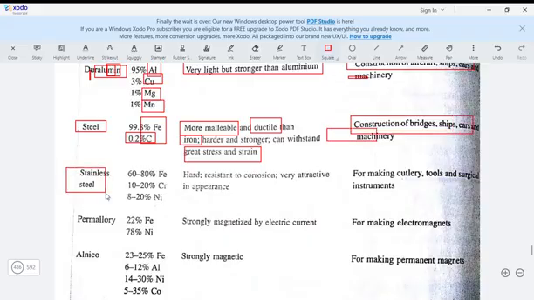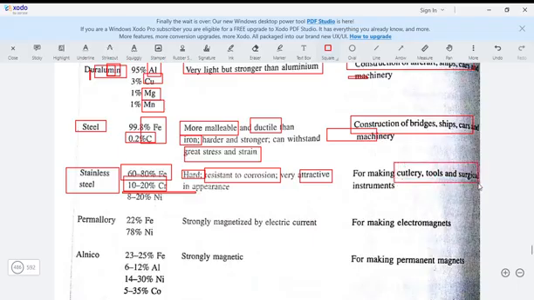Then we have stainless steel. So this one also has enough iron, 60 to 80%, chromium, nickel, they are all there. So this makes it harder and resistant to corrosion. It will not corrode easily. It will make it attractive in appearance. So you can use it to make cutlery, tools, and surgical instruments.